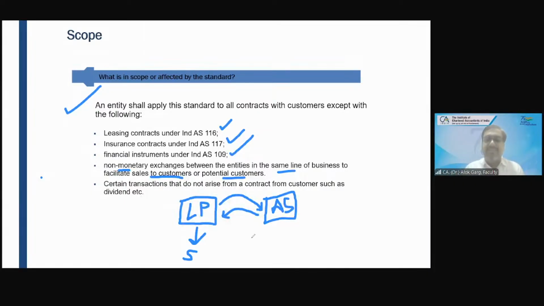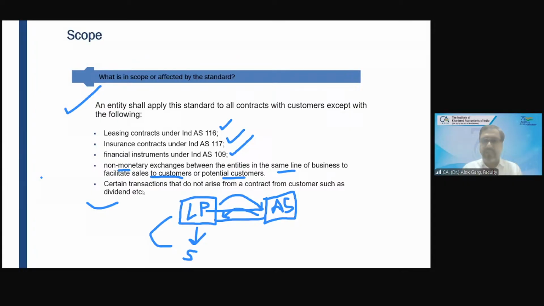Only this leg will be recognized as revenue and this leg will not. Similarly, certain transactions do not arise from a contract with a customer, such as dividend. For example, for an investment company, dividend is a revenue from operations, but it is not covered under Ind AS 115. Is that clear?